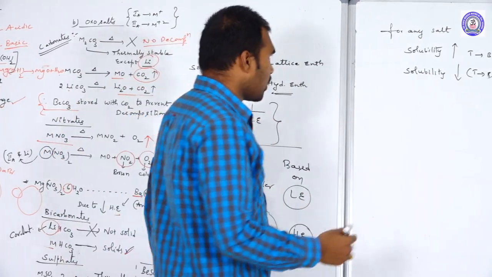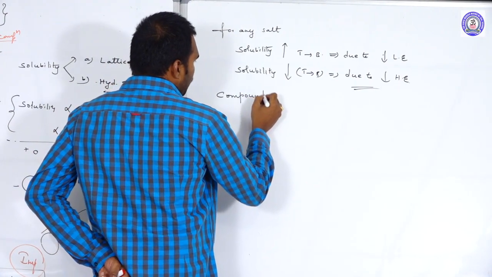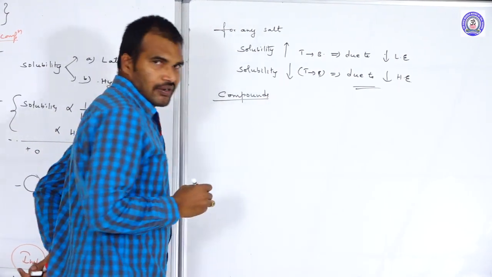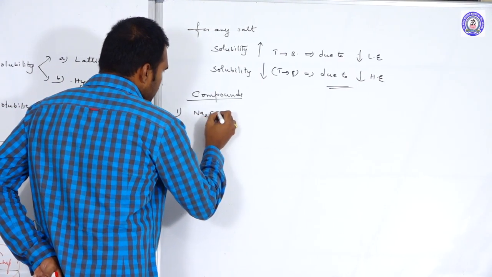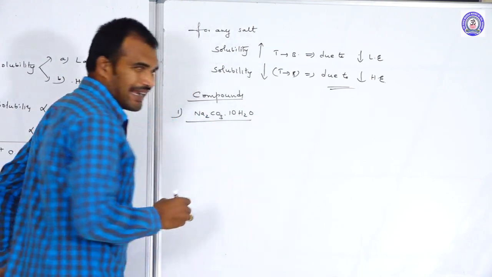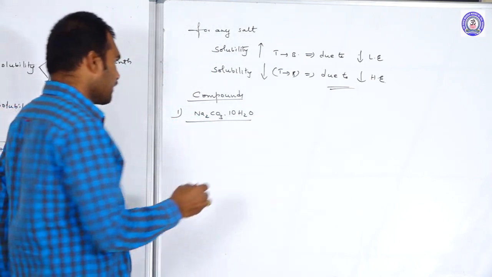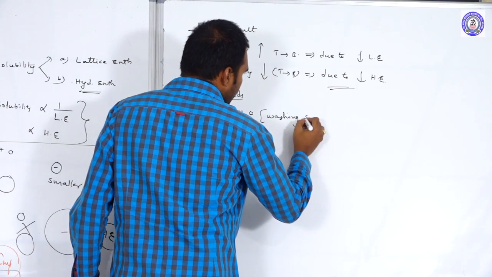Now let us discuss a few important compounds of S-block elements. The first one is Na2CO3·10H2O, sodium carbonate decahydrate. This is what we call washing soda.